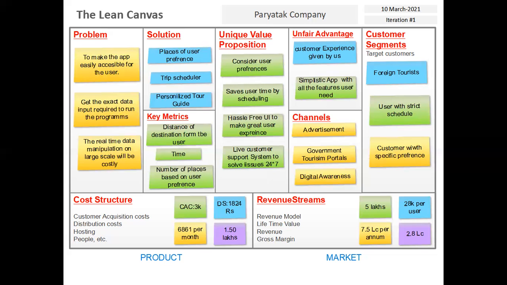subtracting the costing amount. Now, for the conclusion, I can only say that this model is only for a small scale app release. We are not sure about a large scale app, for which we would have to consider a whole state database. This plan is for a city only. So this cost structure and the revenue streams are based on approximated guesses, and the problems and the solutions are the same for any level.